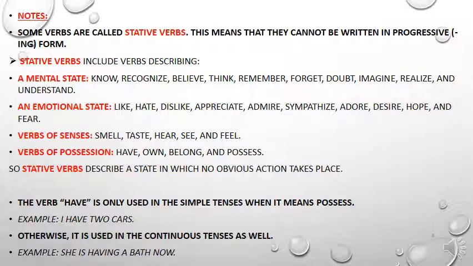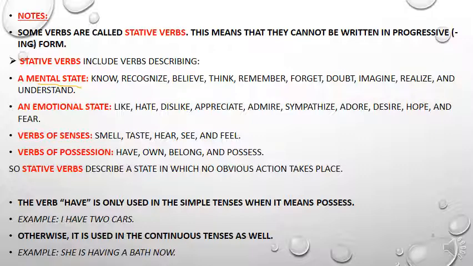Some of these stative verbs describe a mental state. Let's start with the first kind, a mental state like know, recognize, believe, think, remember, imagine, understand, realize.